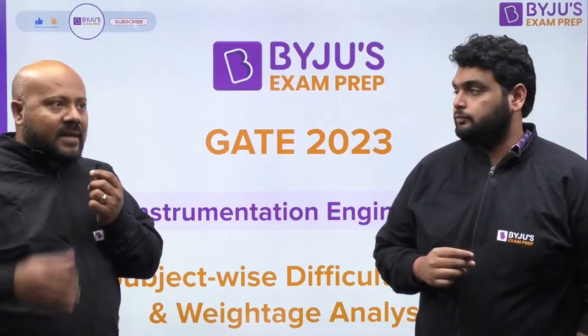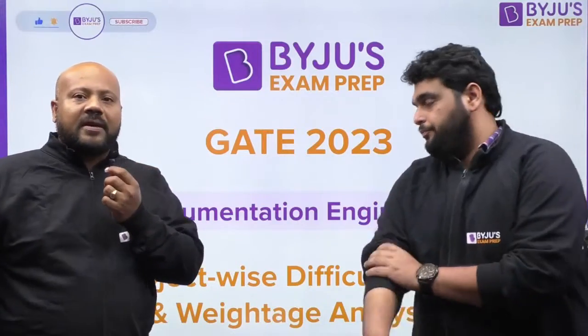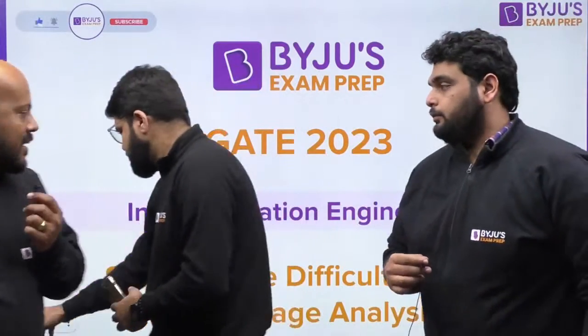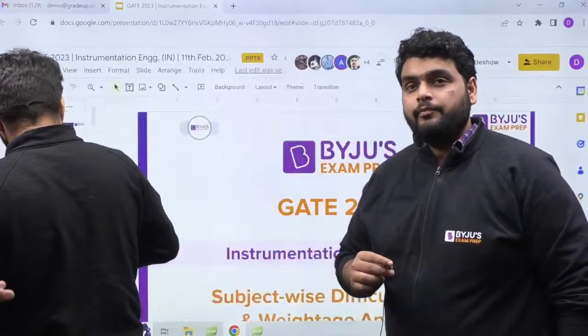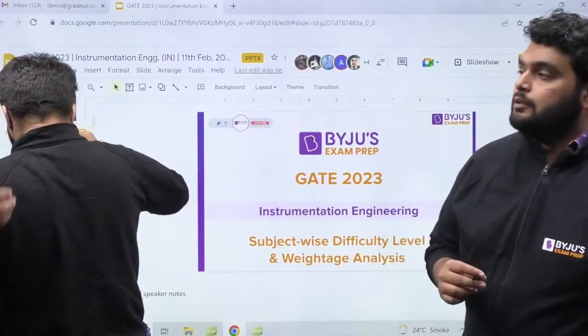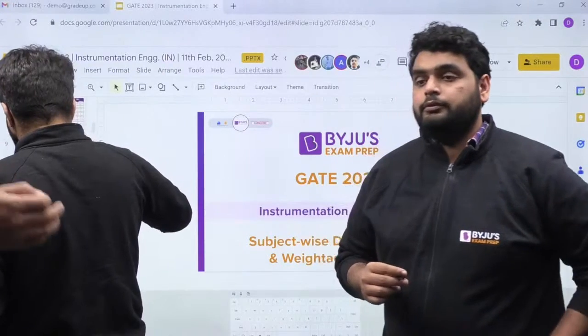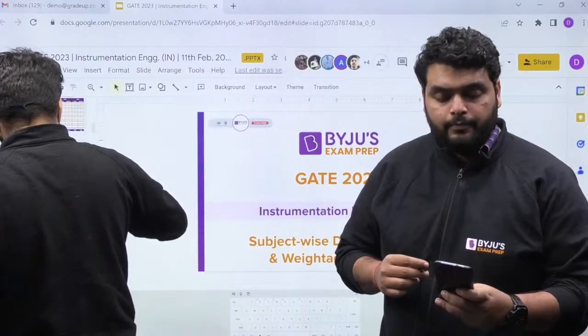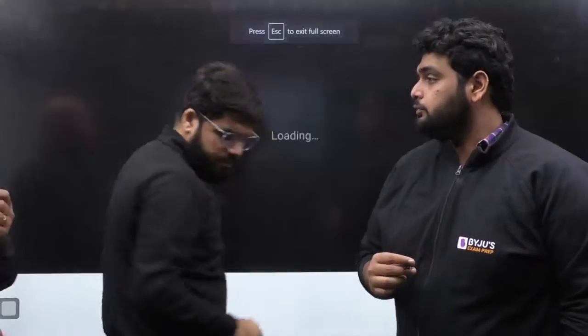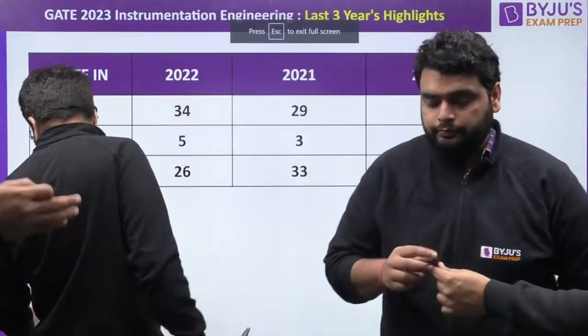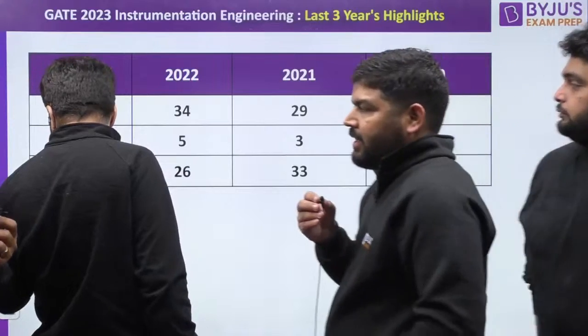But definitely, sir, in time to come, as you were saying, machines will be getting more and more impact, because it is a very core subject. Without discussing machines, for example, if you have to operate a simple process control, without a machine, how can you do it? Exactly. You require a transformer. If you don't know how a transformer works, you will not be able to do the sensor part. Yes, exactly, sir.